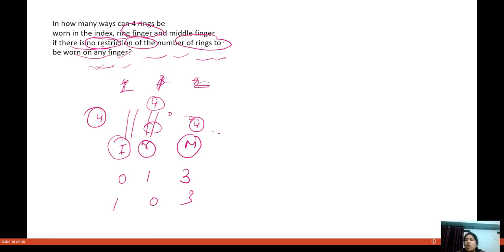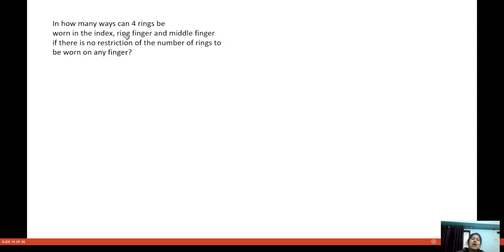So what it is actually saying, in how many ways can four rings be worn on the index, ring and middle finger? This is the same as the number of permutations of n things taken r at a time, but there is no restriction on which ring has to be worn on which finger.